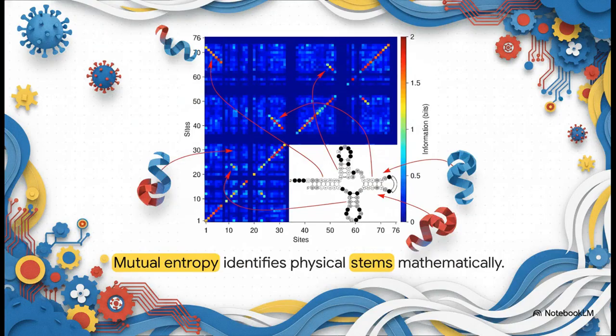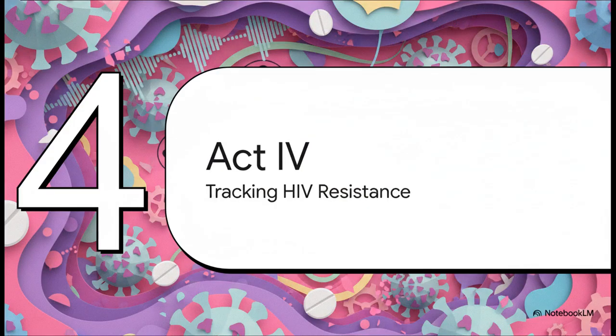The mutual entropy heat map proves it beautifully. The bright diagonal lines aren't just random data points. They are the exact mathematical correlations between bases. From these mathematical spikes alone, literally without ever putting the molecule under a microscope, we can identify the 4 physical stems of the tRNA molecule. We're reading the physical 3D shape of life by tracking shared entropy on a grid. How cool is that?